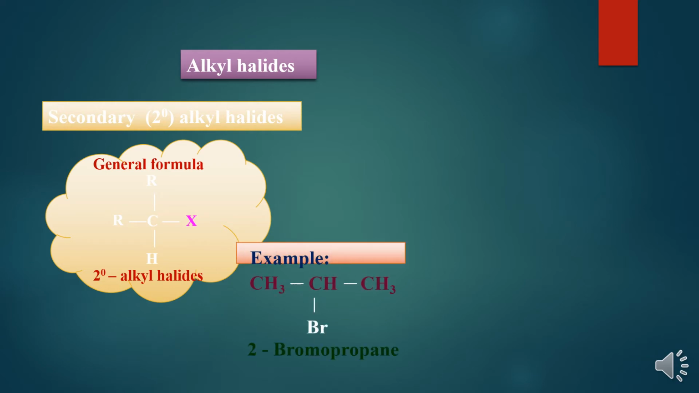You can take one more example, 2-bromopropane. Now see, bromine is attached to a carbon atom. That carbon atom is linked to 2 other carbon atoms, CH3 and CH3. So that carbon atom is a secondary carbon atom. Hence the alkyl halide is a secondary alkyl halide.